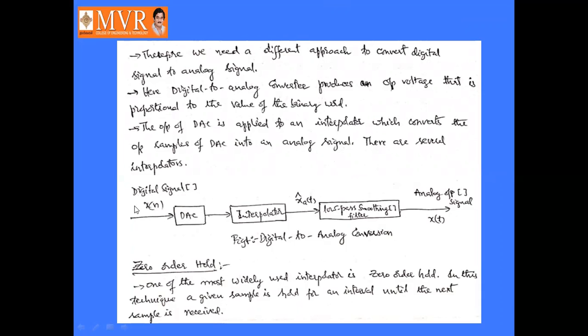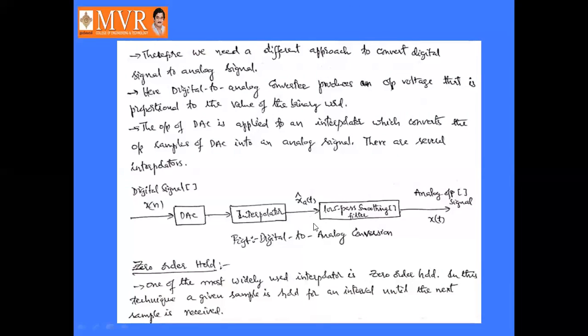Here the sampled version of x of t, that is x of n, is given. After the digital to analog converter, an interpolator is introduced, which converts the output samples of the DAC into an analog signal. Here we will get the analog signal xa of t.